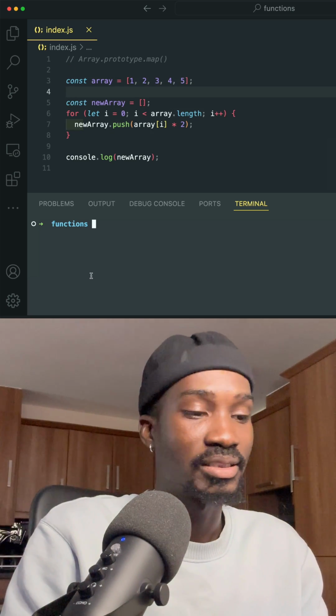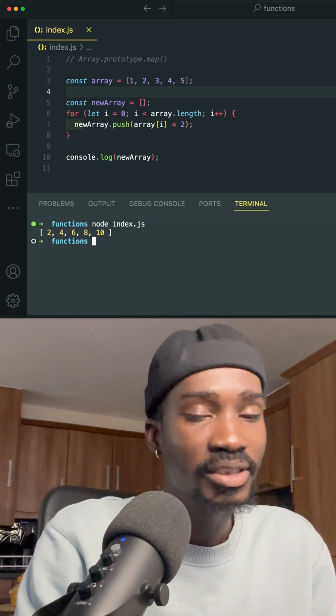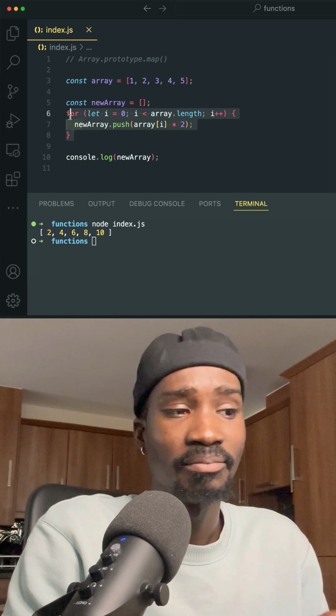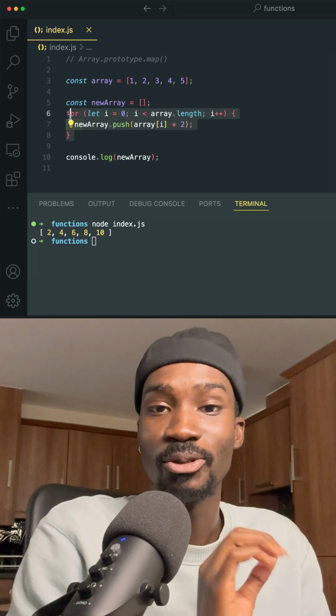Let's run this code so you understand what that looks like. You see we get 2, 4, 6, 8 and 10 in this case, but you know that we can actually do this same thing with array.map, and then it's going to be only one line of code.